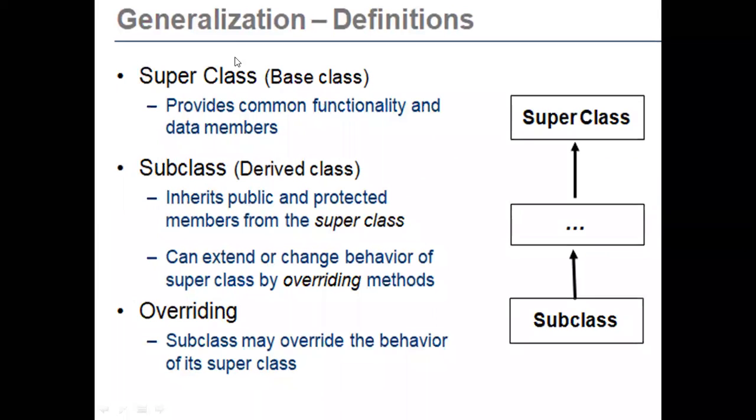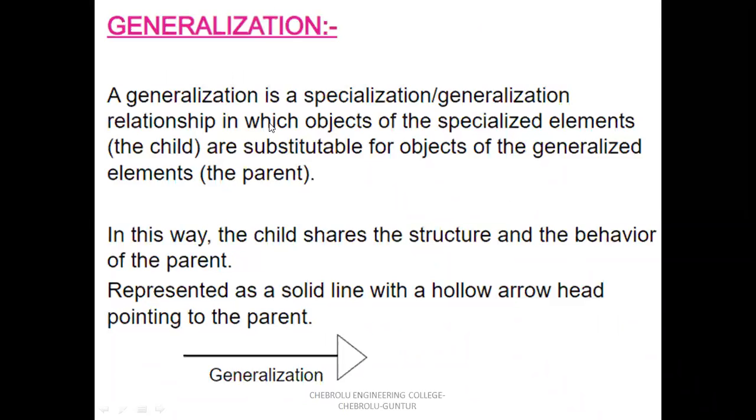Same in Java language: superclass, base class, subclass, and overriding. The connection between the subclass and superclass, that is the connection between the children and the parent class, is represented by generalization. That is, generalization is represented by inheritance. Inheritance means generalization, the connection between the generalized object and the specialized object, in any complex system.